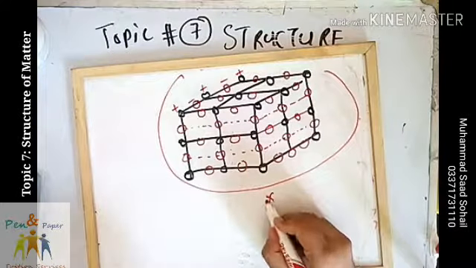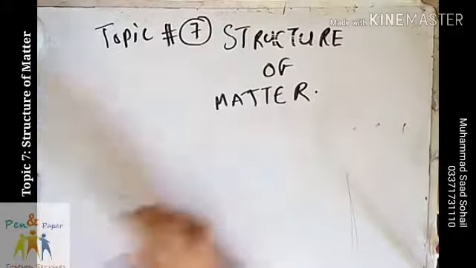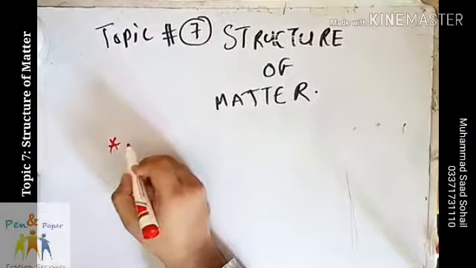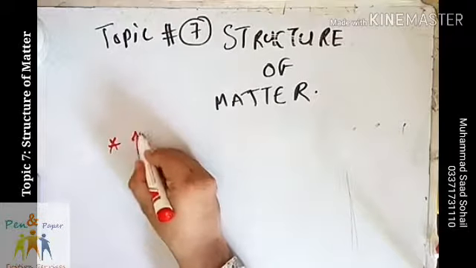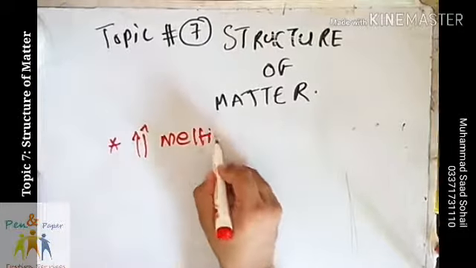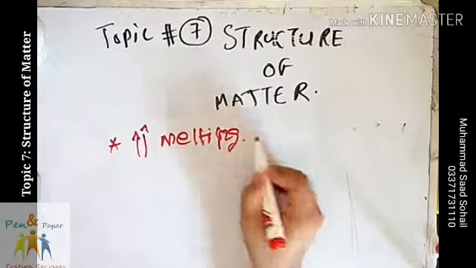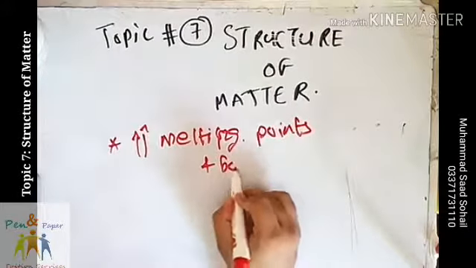First of all, ionic compounds have very high melting points, extremely high melting points, plus boiling points.